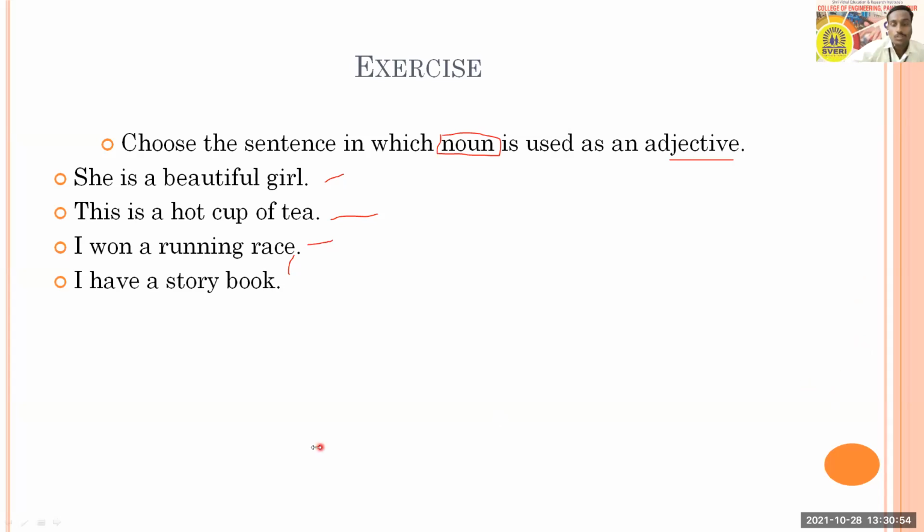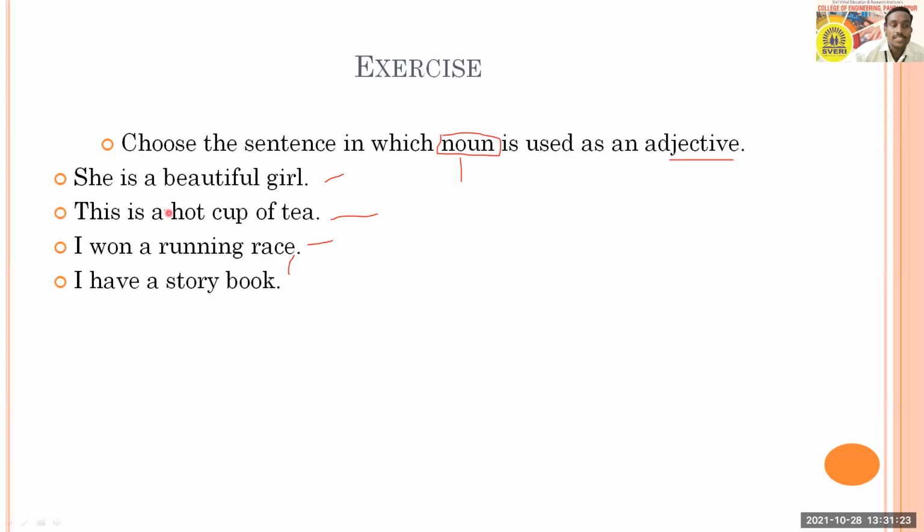Let it be. So think of the question, and here I got different answers. This time, I think we have confusion. So here, option A, option D, option B, option B, B, C, a kind of combination. So now I would like to arrive at the answer. So read the question. Here it says, choose the sentence in which noun is used as an adjective.